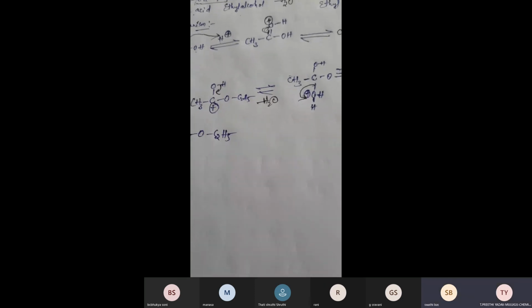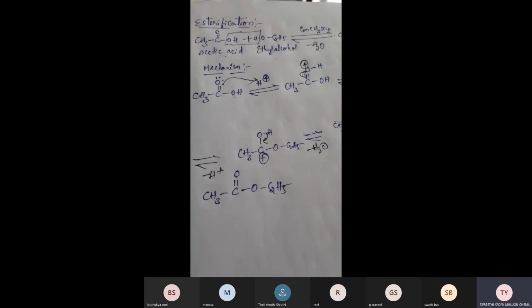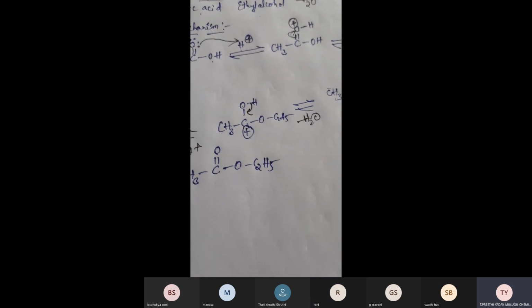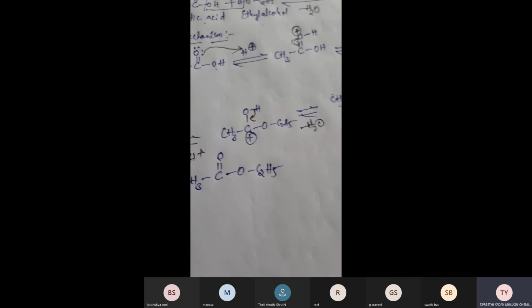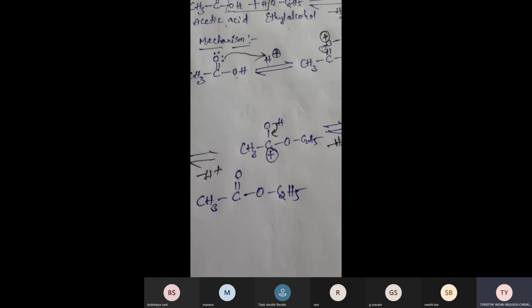So this is about esterification. Now tell me, what is the statement of esterification? Alcohols react with carboxylic acid in the presence of concentrated H2SO4 to get esters. So that is esterification, and remember it is a reversible reaction. Next, we'll see the oxidation of alcohols.